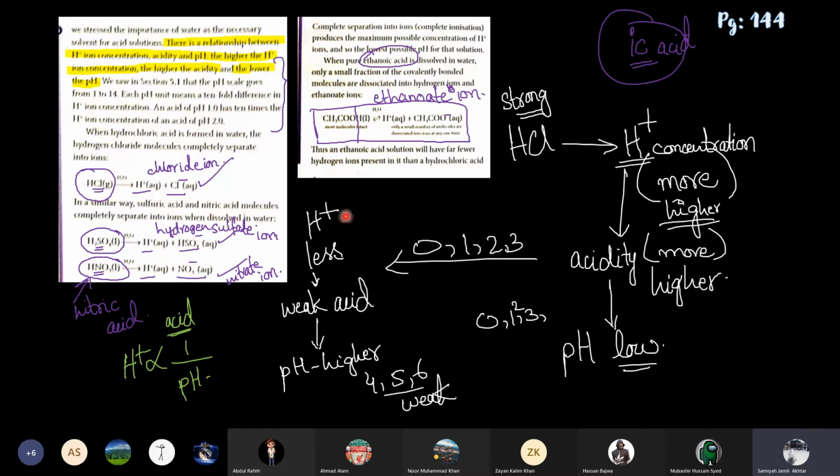And weak acids will give a smaller amount of hydrogen ions. So if there are fewer hydrogen ions, it's a weak acid and its pH will be higher, 4, 5, 6. Okay, did you get it? Remember this thing.